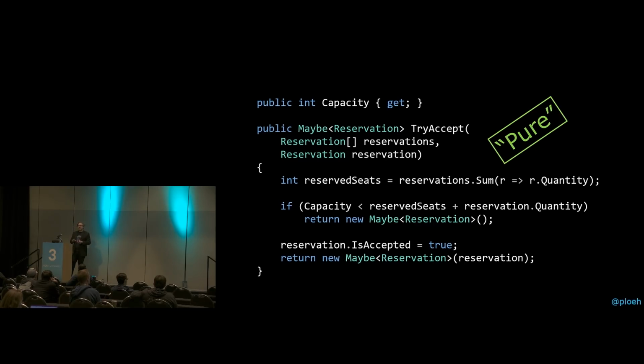What happens inside the try accept method, the only thing that influences which path you end up taking through that method is just the input arguments and the capacity, which is just an input to the constructor. So we can completely control which path is being taken by the try accept method and what it returns by making sure that we supply it with the right arguments.